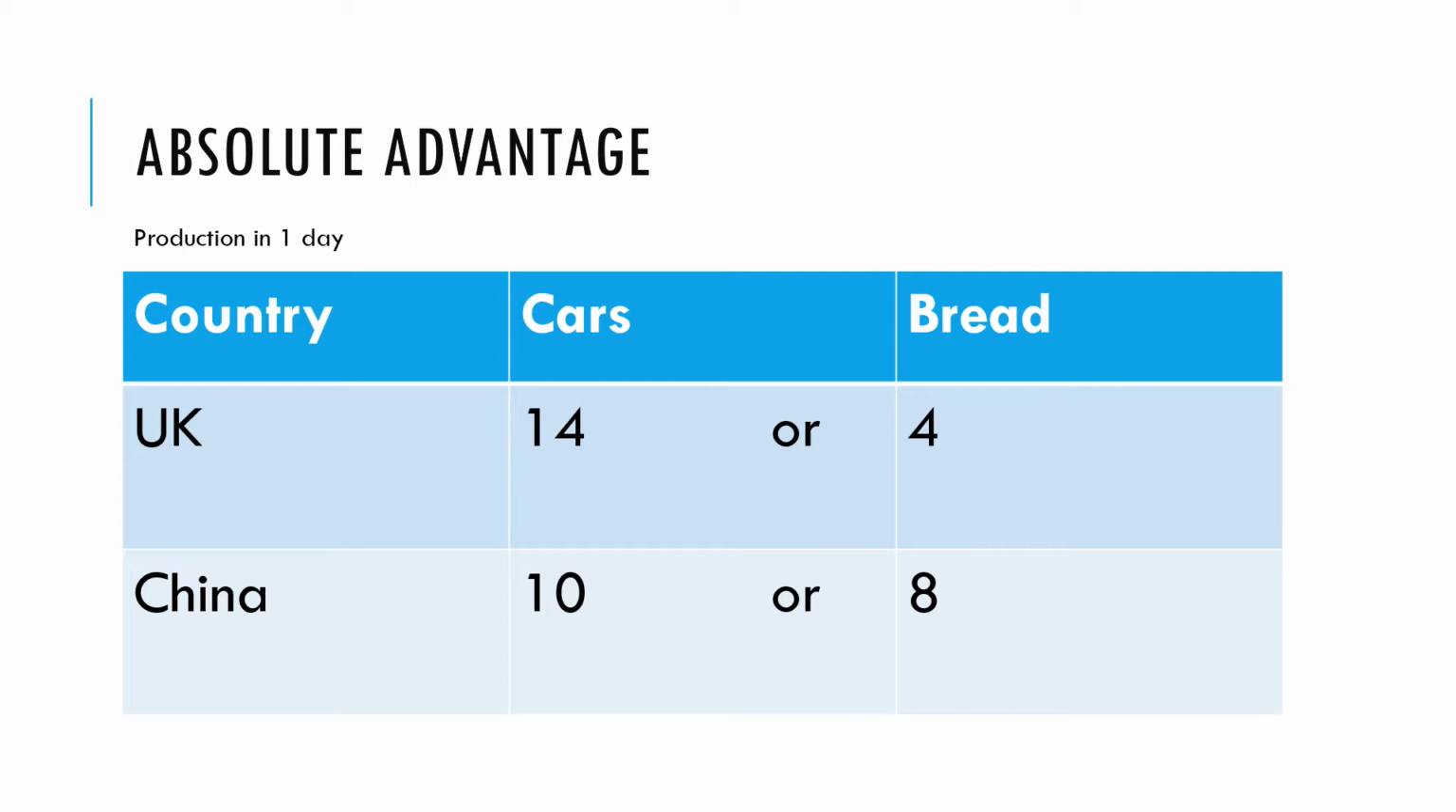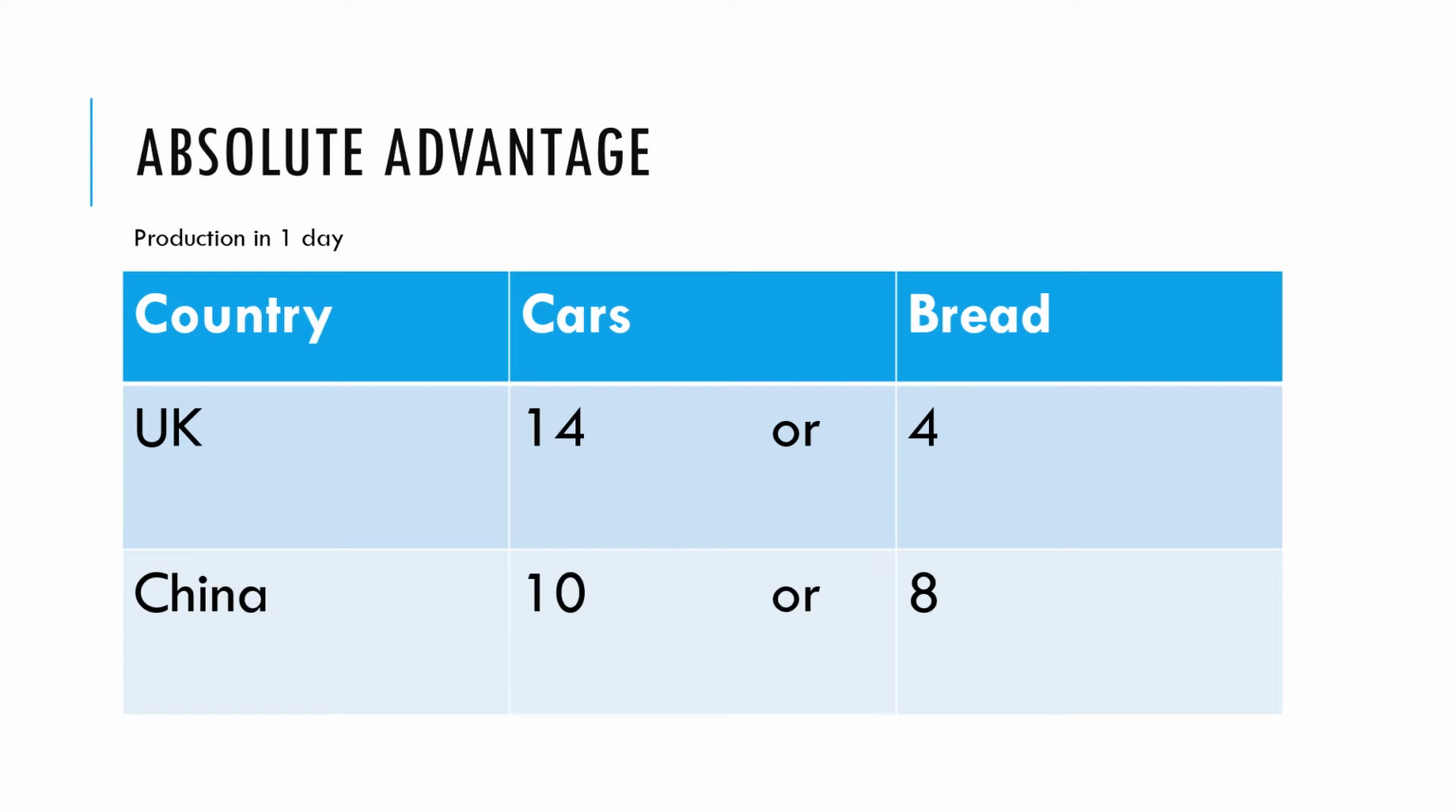So the way to read this table is, if we imagine in the UK in one day, they could produce 14 cars, or alternatively, they could produce 4 loaves of bread. Whereas in China, they could produce 10 cars in one day, or 8 loaves of bread.